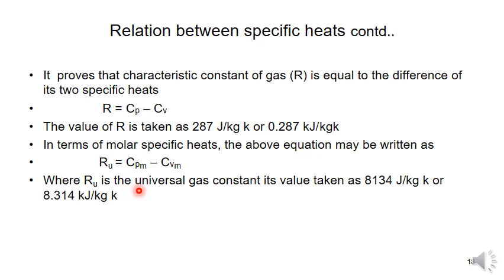Ru is the universal gas constant. R is the characteristic gas constant, 287 joule per kg Kelvin. In terms of molar specific heats, it is the universal gas constant, whose value is 8.314 kilojoule per kg Kelvin.